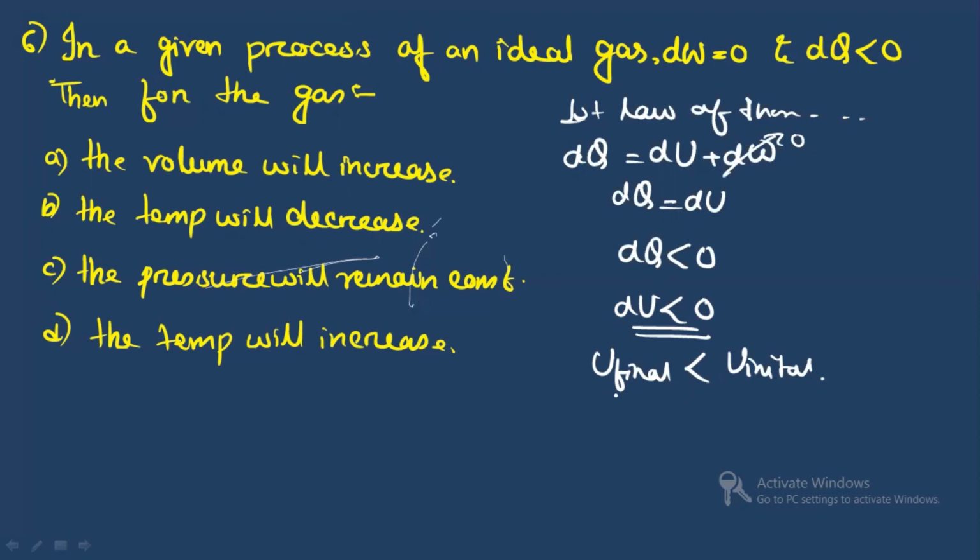So if the final state internal energy is less than the initial state internal energy, that means what will happen? The temperature will decrease. Yes or no? Because we know the formula for dU is equals to nCv dT. So in that case, what you will see? The temperature is decreasing, na? Yes or no? So you will write here what? The temperature will decrease, right? So in a process of ideal gas, when dW is equals to 0 and dQ is less than 0, in that case, the temperature will decrease.